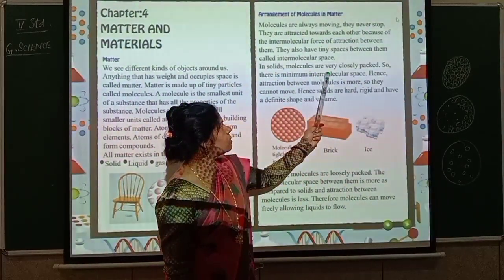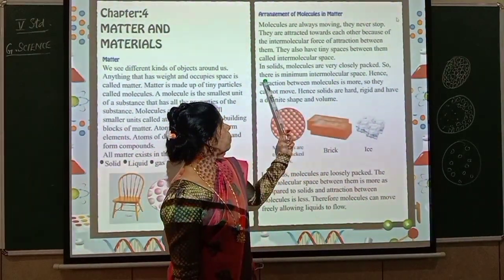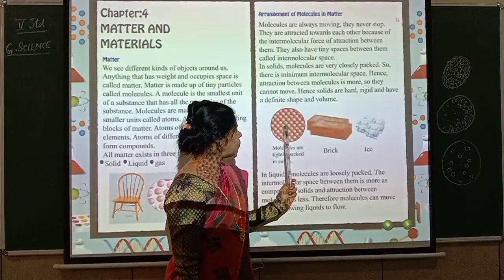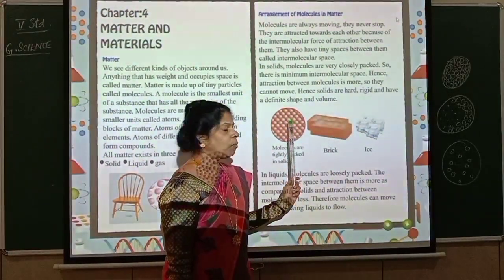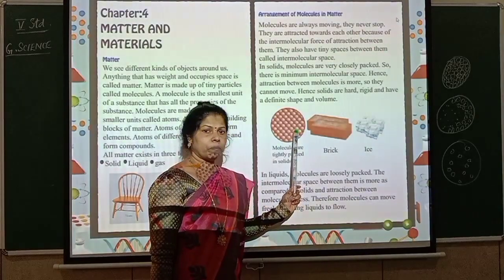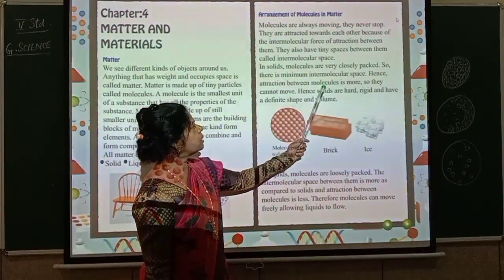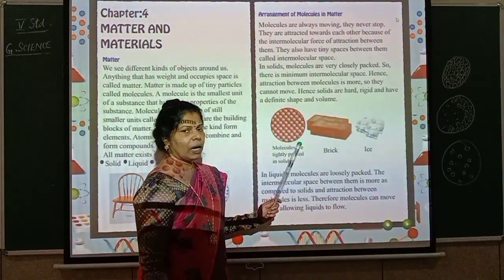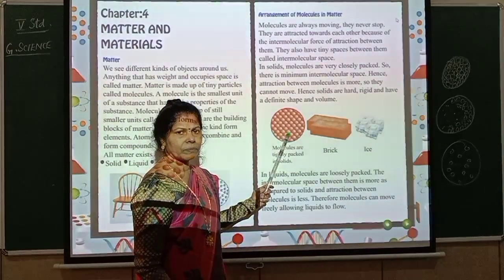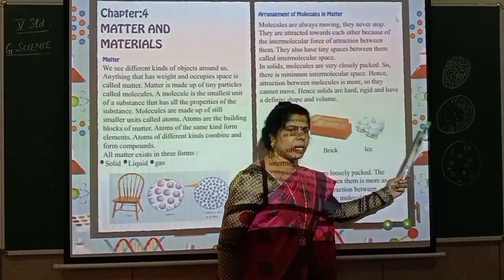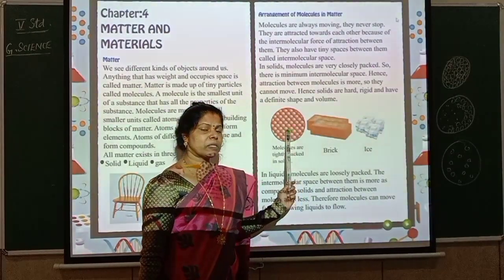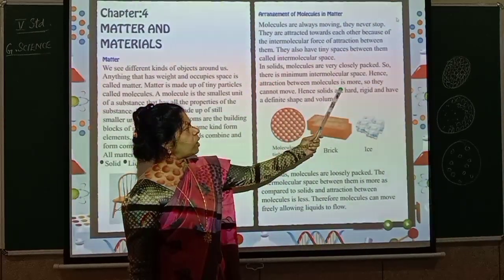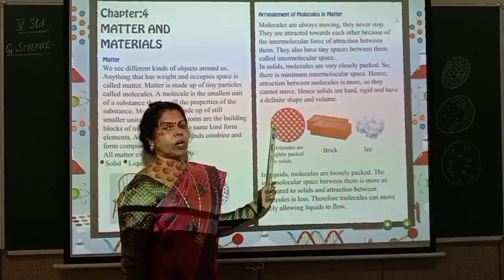So, in solids, molecules are very closely packed. So, there is minimum intermolecular space. This is a solid. See those molecules, these rounds are called molecules. Do you find more space between them? No, isn't it? So, here you see, the intermolecular space is very less here. The gap is very less here, isn't it? So, what happens? The force of attraction is more. Look here. Hence, attraction between molecules is more, so they cannot move.